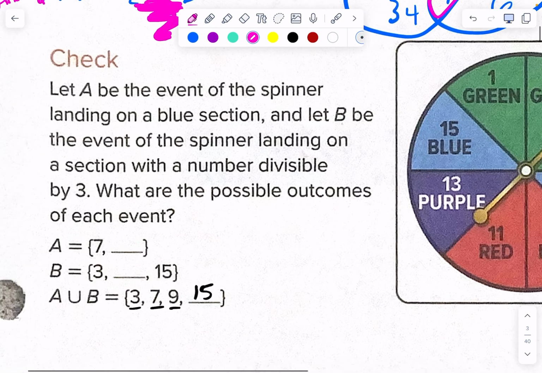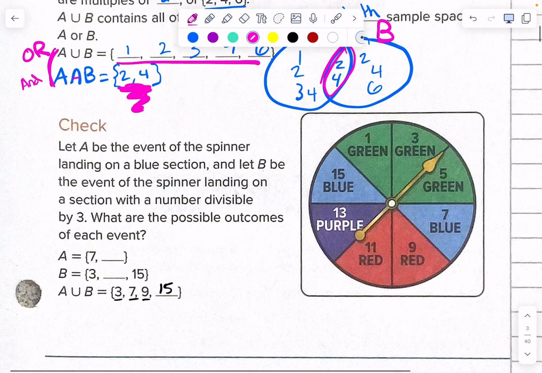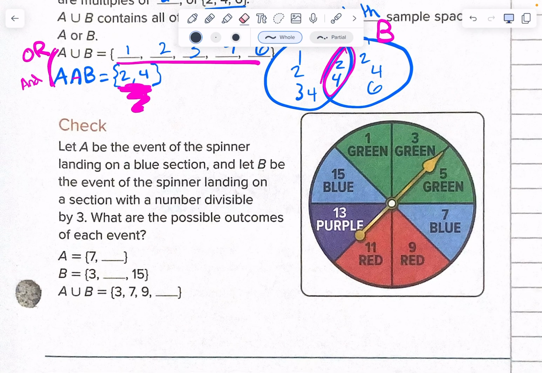Okay, let's go down to this one. Let's do the check really quick, okay? Because this one's a little bit confusing, okay? Here we have this thing going on.